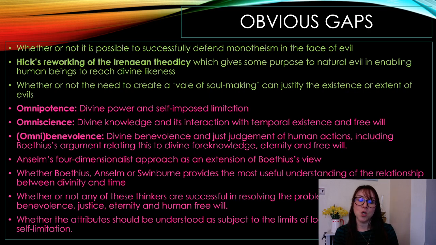And then finally, there is a huge area of nature of God that has not been asked. Nature of God's only been asked once, so hence there are a lot of areas of the spec that have not been asked. You have omnipotence that's missing, omniscience and omnibenevolence. You have Anselm's force specifically. You have one on Boethius, Anselm or Swinburne, specifically on divinity and time, so that's eternal. You have thinkers resolving the problems on divine knowledge, benevolence, justice, eternity or human free will. They might ask a specific one of those areas. Or whether the attribute should be understood as subject to the limits of logical possibility or of divine self-limitation. That, of course, is again about omnipotence.